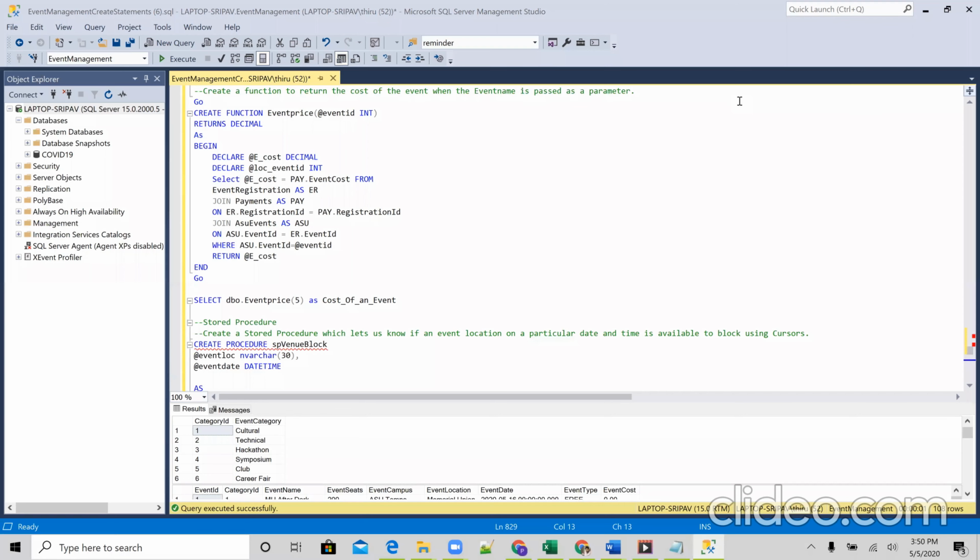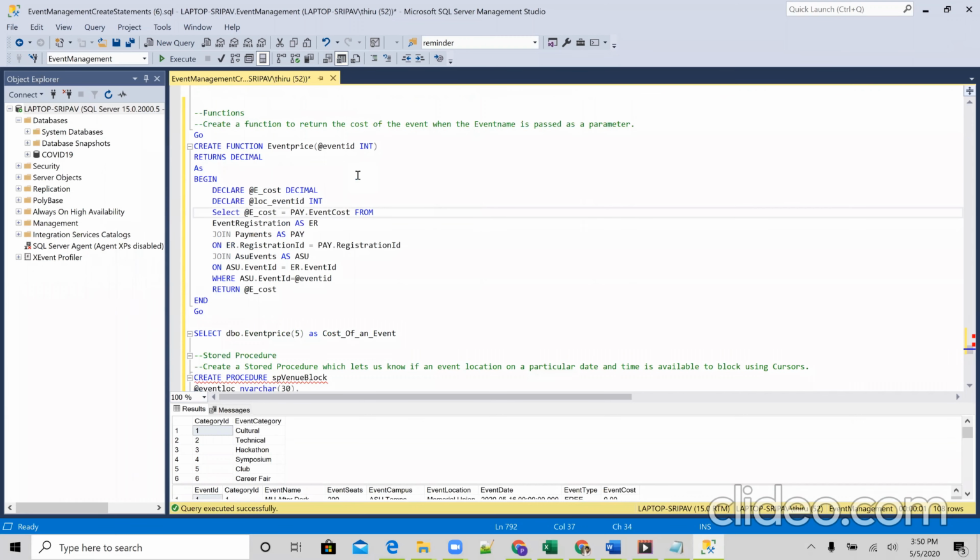Moving on to the functions, we have the function with event price. This function is created to find the cost of an event when the event ID is given. It takes an event ID, which is an integer, as a parameter, and returns the decimal data type value of the event cost. Local variables are declared in the function, and data is fetched from the tables using joins depending on the parameter value. So let's run the function.